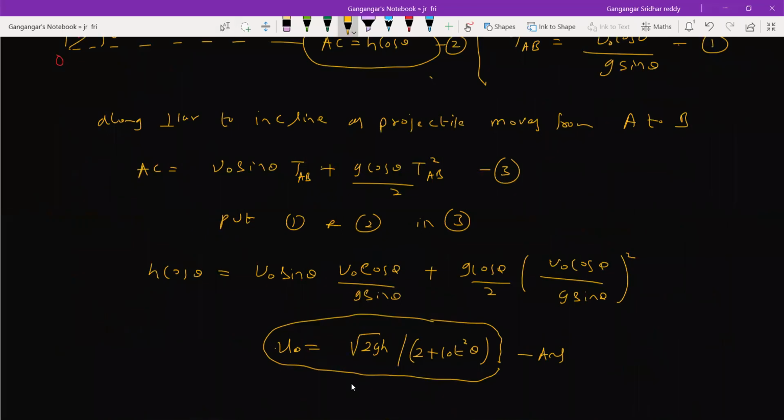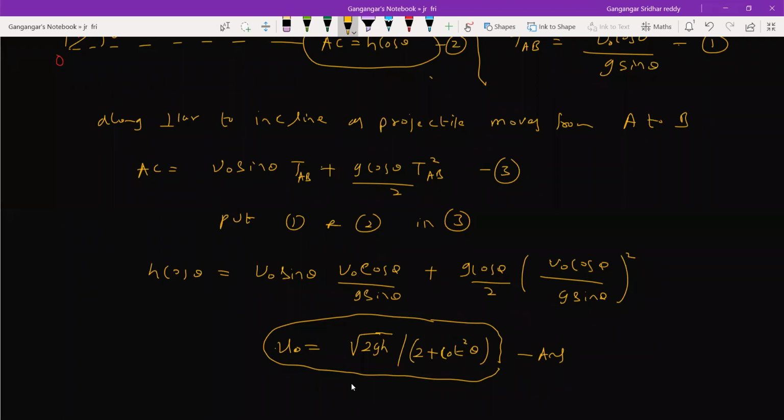Sir, is it a whole root? No, only this. Somebody gave the answer like this. Check once. Is that the final answer? Shall we conclude?